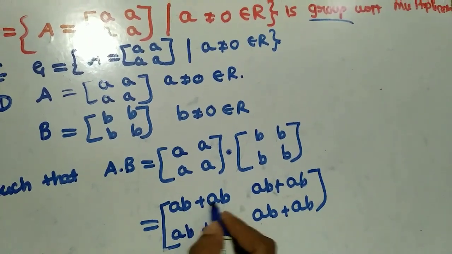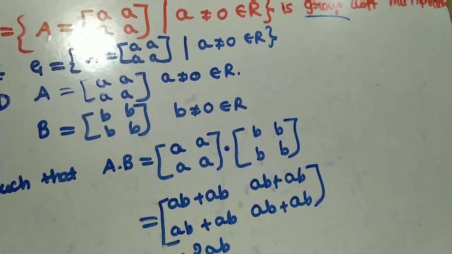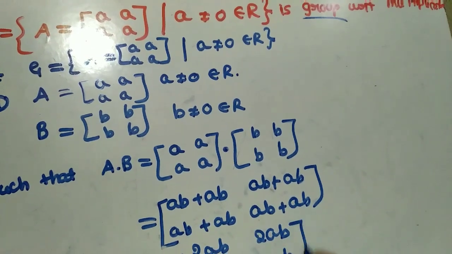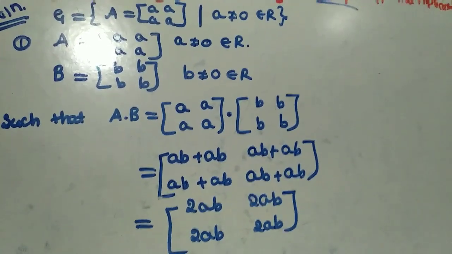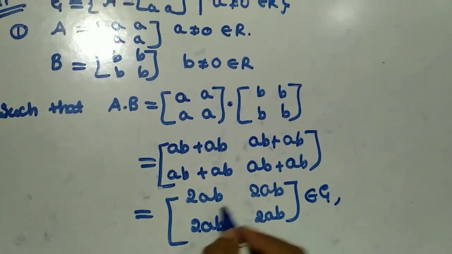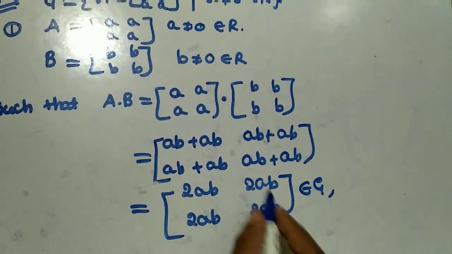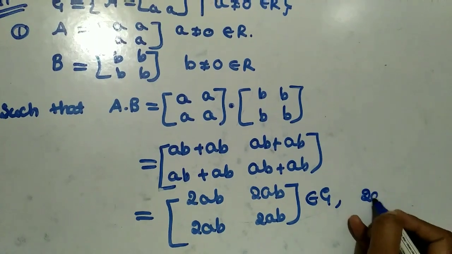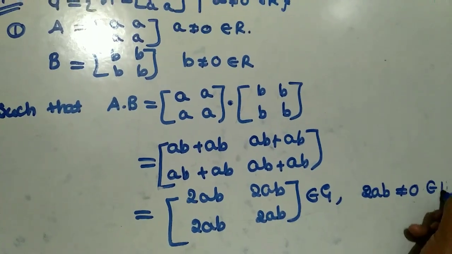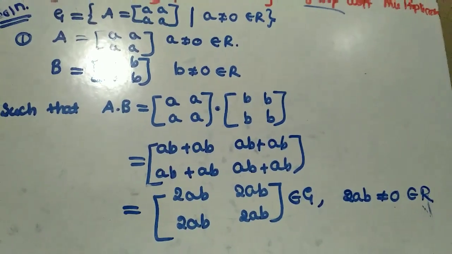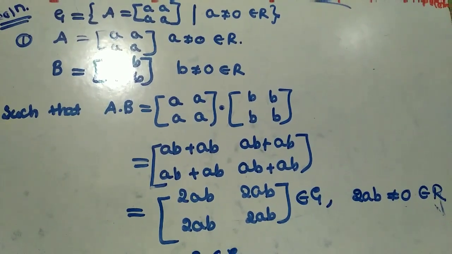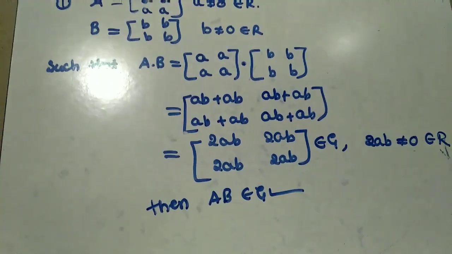Just simplify. 2 times AB are there, so 2AB, and this is also 2AB, and here also 2AB, and this is also 2AB. Next, this also belongs to the given non-empty set, and here all elements are the same, that is 2AB. This is not equal to 0, but this may be, so this belongs to R. Then A dot B belongs to G. So here the closure law is satisfied.